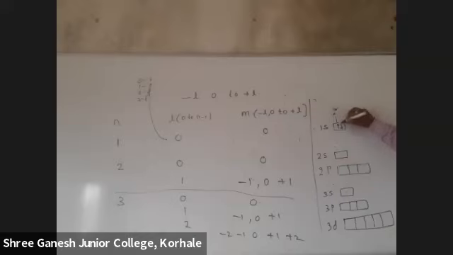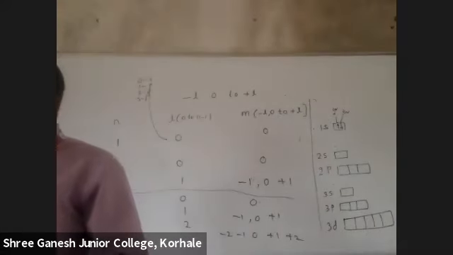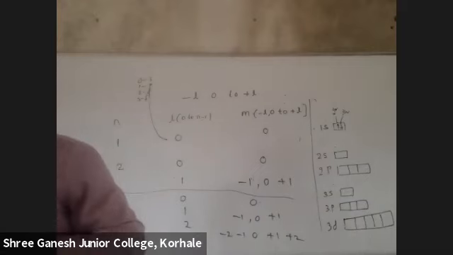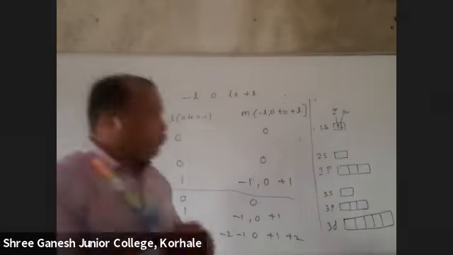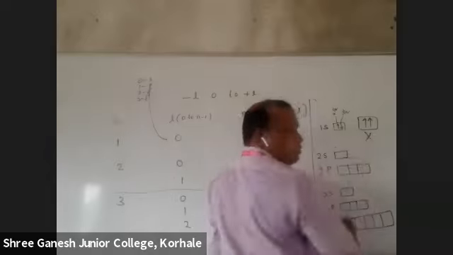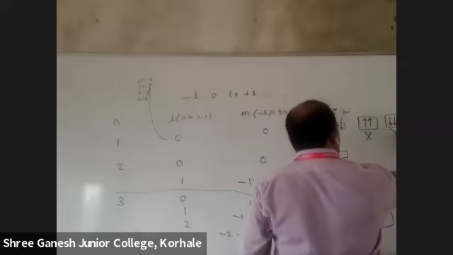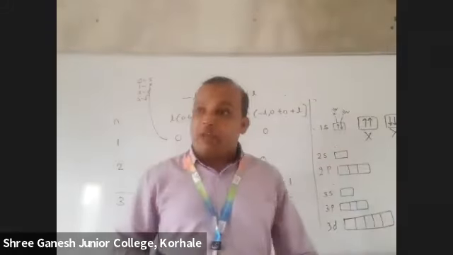I told you, in one box, how many electrons can we fit? 2 electrons. But one should be upper spin, one should be down spin. So if you say this is plus 1/2, this you will say minus 1/2, but that is not compulsory. It is not that the one pointing upside is plus. Anyone you can consider as plus half. You cannot fit electrons like this, both with the same spin. That is wrong. Both with opposite spin.